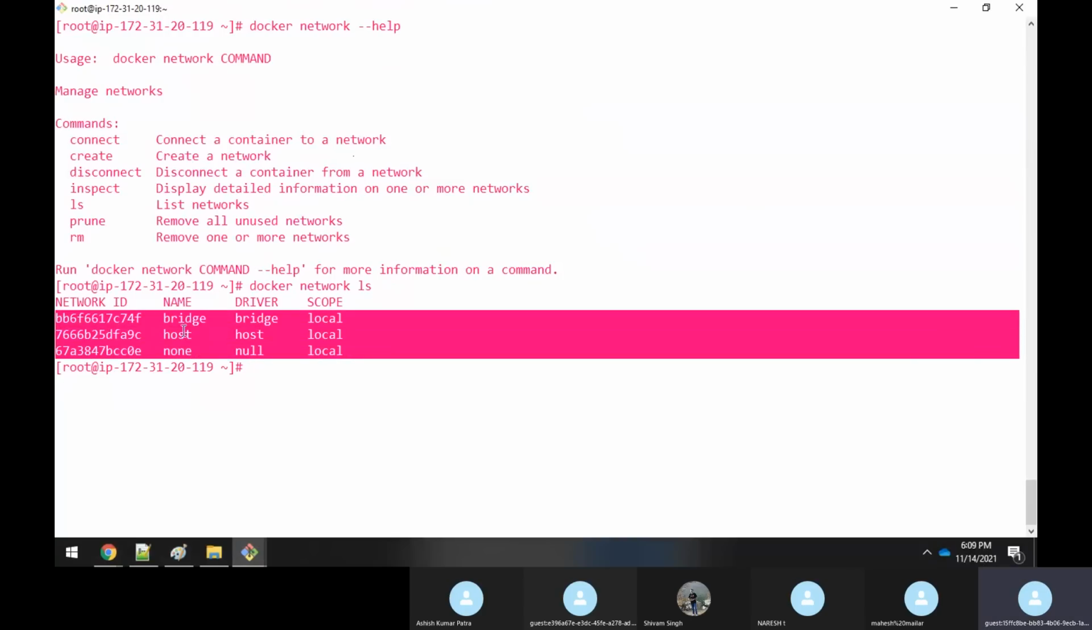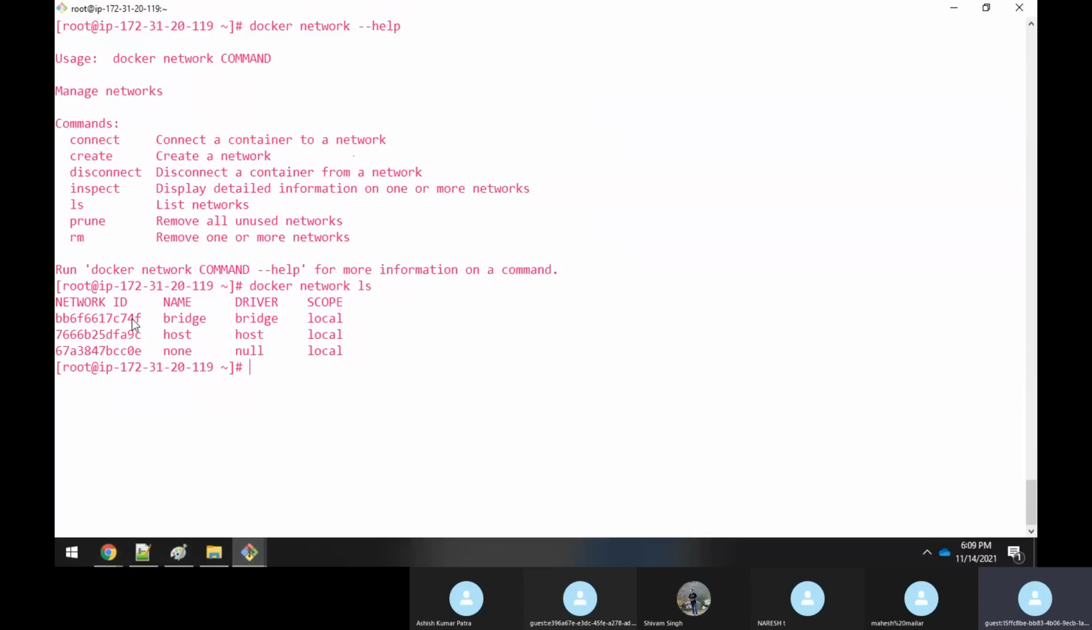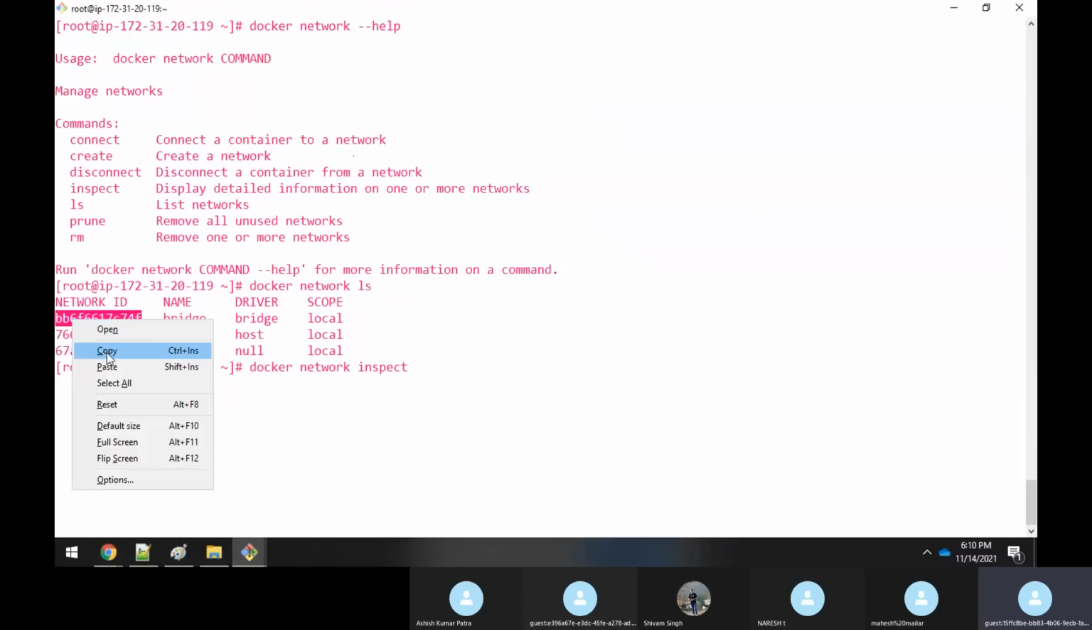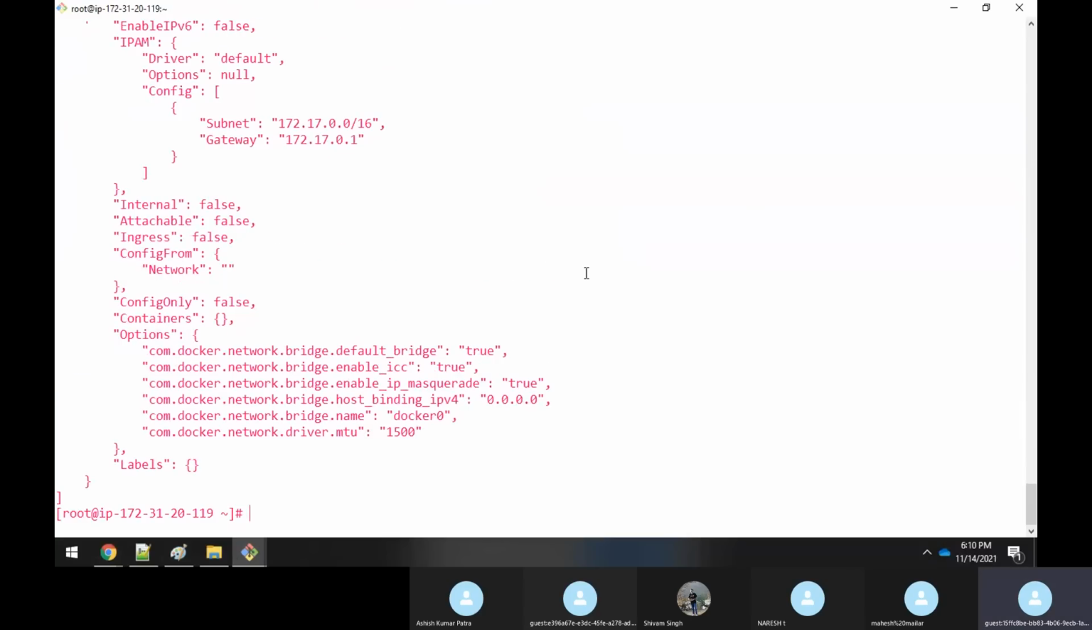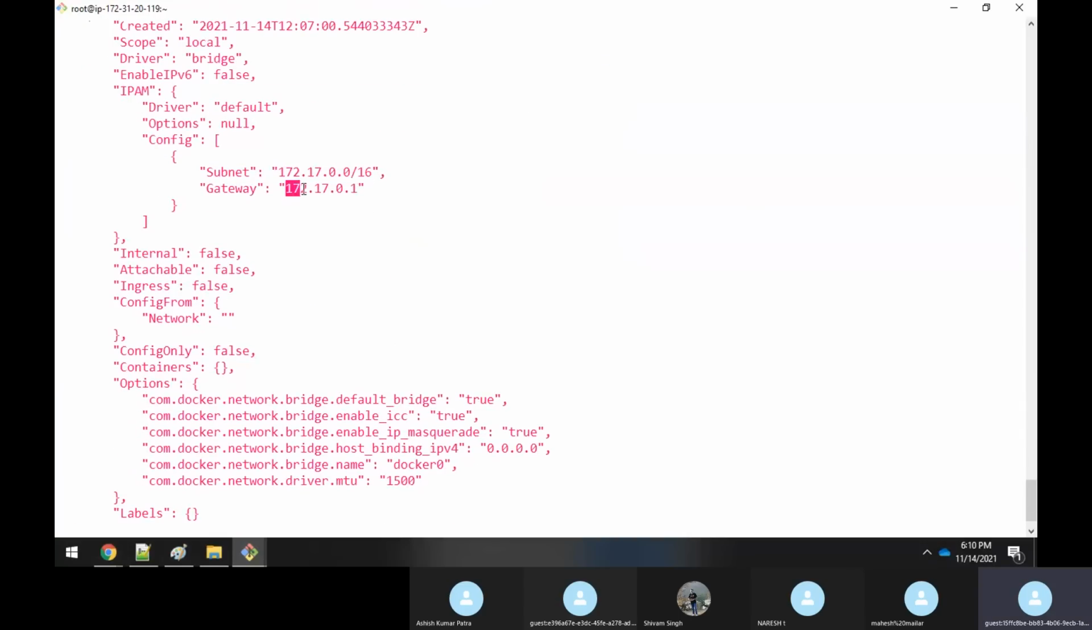Now this is nothing but the network ID. Let me inspect what this actually is. If I do docker network inspect and specify this network ID, this is a bridge network. Now, can you see here, the subnet range is 172.17.0.0/16, and the gateway is 172.17.0.1. Is it not the same as here, sir?